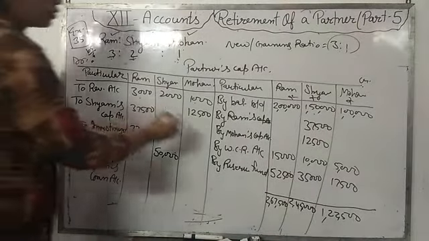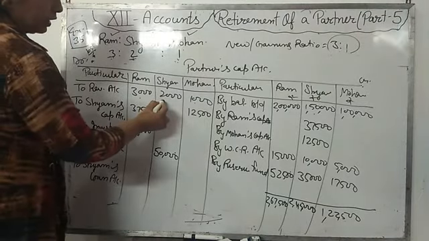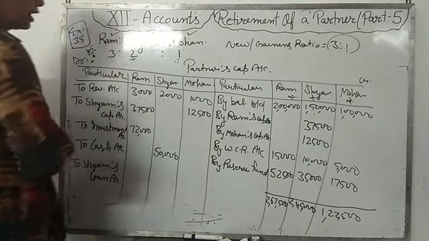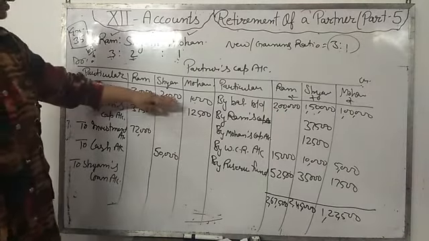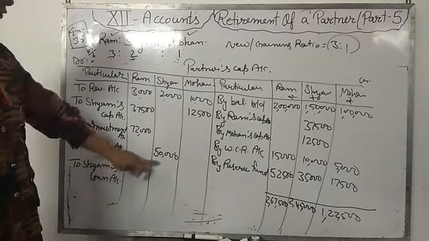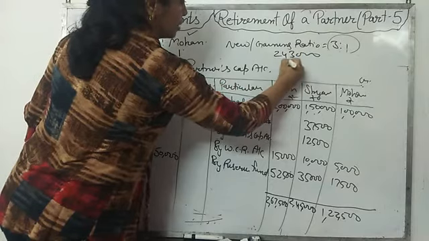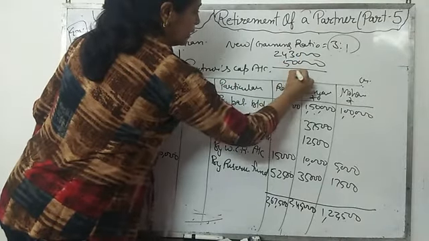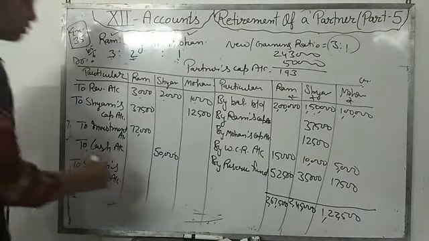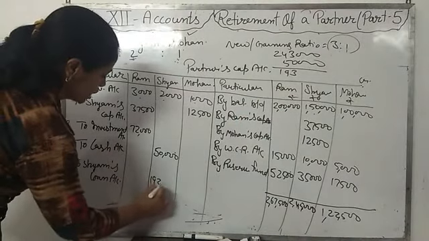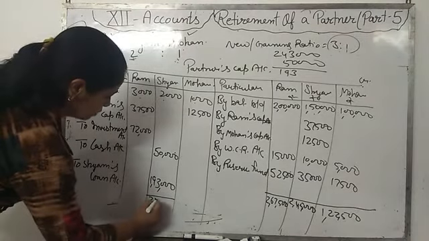And what is the balance of Shyam? Shyam 2,45,000 minus 2,000, it will come 2,43,000. The firm has to pay 2,43,000 to Shyam. But from 2,43,000, 50,000 the firm is paying in cash and the remaining amount, 1,93,000, will be transferred to Shyam's loan account. It's complete, Shyam.